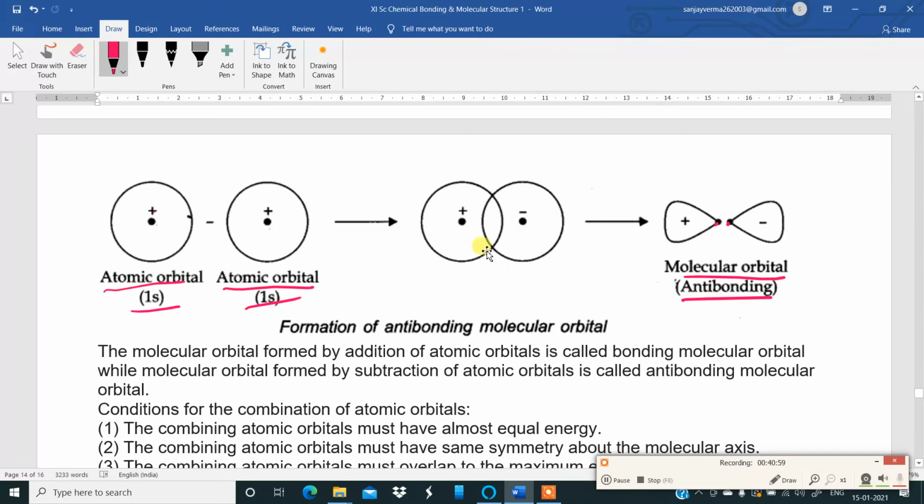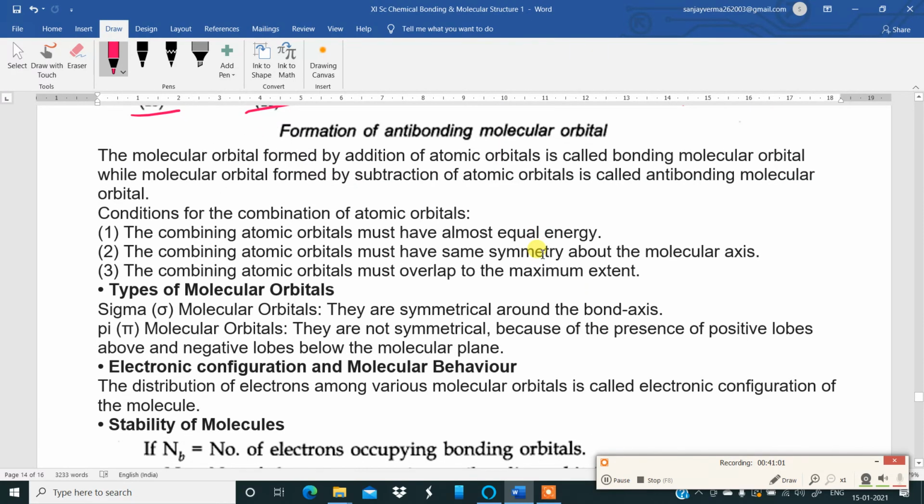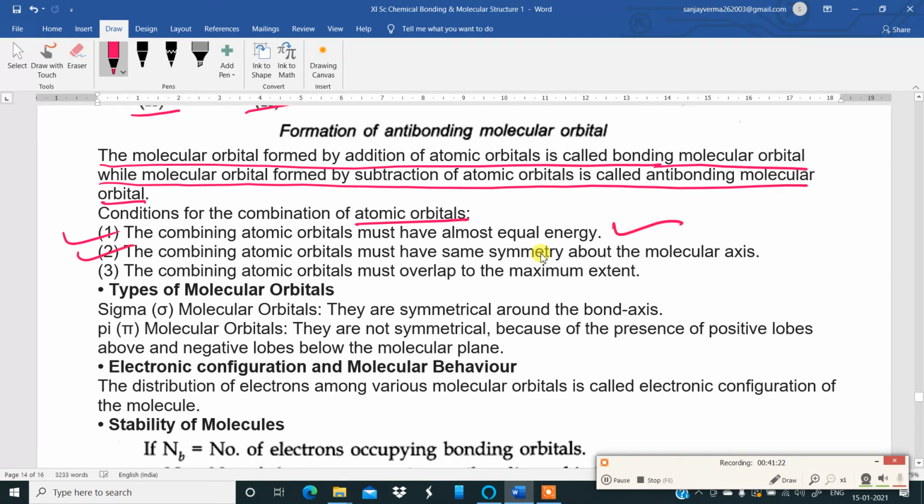Now, here formation of molecular orbital. Let's read this in detail. The molecular orbital formed by addition of atomic orbitals is called bonding molecular orbital, while molecular orbital formed by subtraction of atomic orbitals is called anti-bonding molecular orbital. Conditions for the formation of molecular orbitals: the combining atomic orbitals must have almost equal energy, must have the same symmetry about the molecular axis, and must overlap to a maximum extent. Then only it is possible to form molecular orbitals.